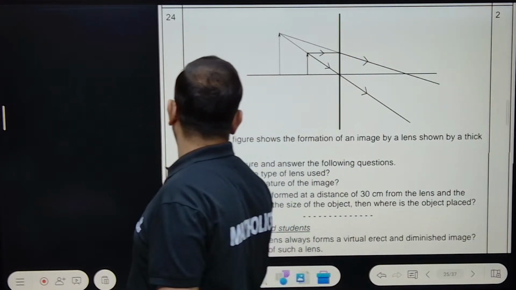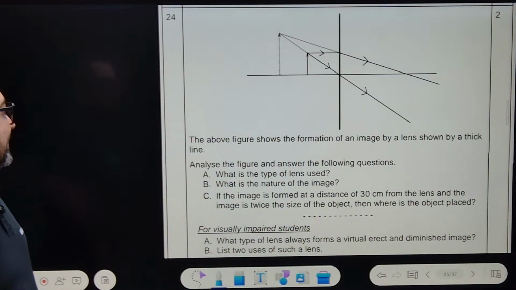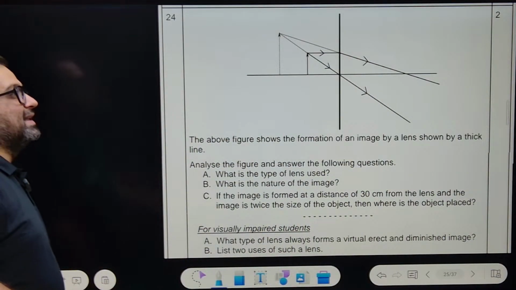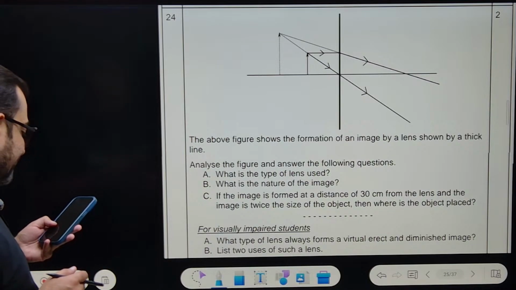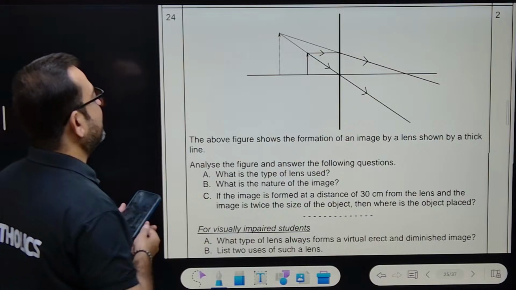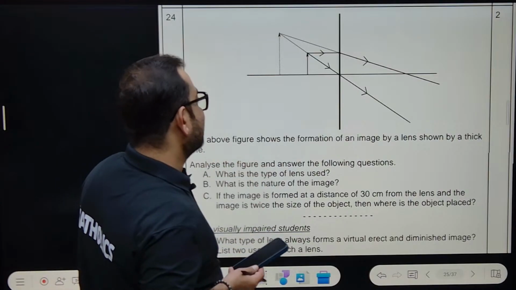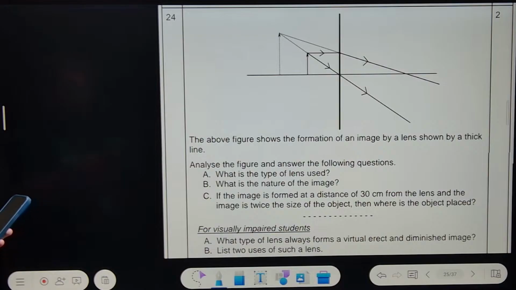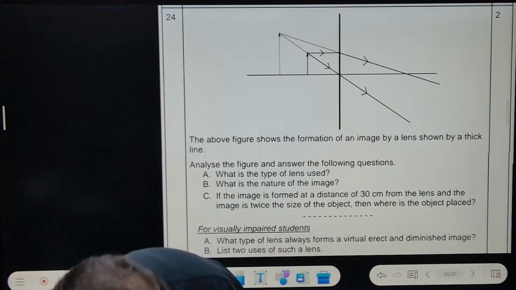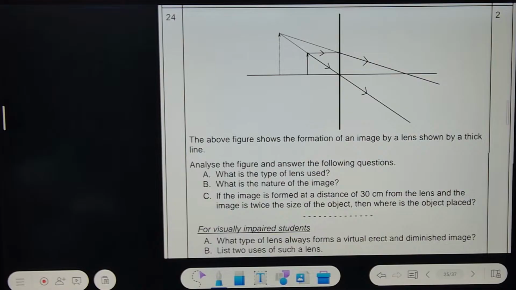Now, good question. The above figure shows the formation of an image by a lens, shown by a thick line. Analyze the figure and answer the following questions. What is the type of lens used? Anyone in the comments? Try to solve, then the answer key is there. Don't worry, I'll give you the answer. Question number 24.